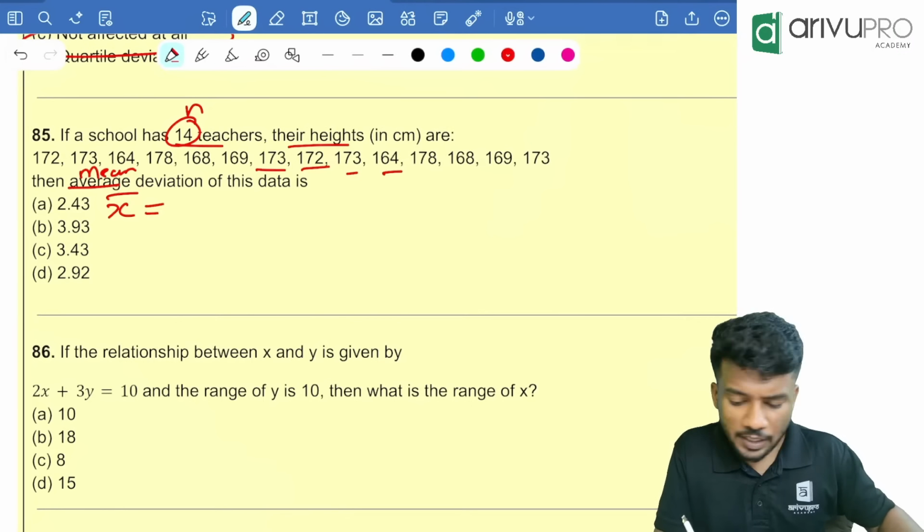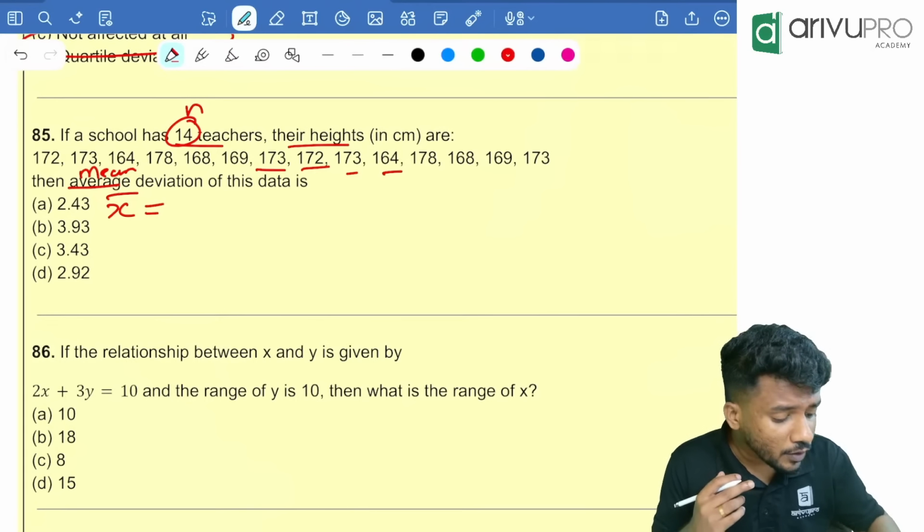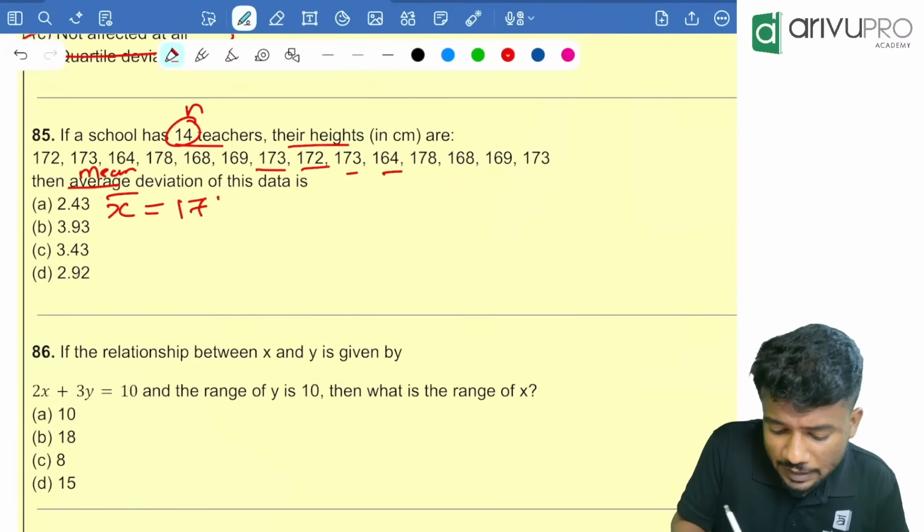Now after finding the sum, you need to divide it with what? You need to divide it with 14. You are getting it as 171.